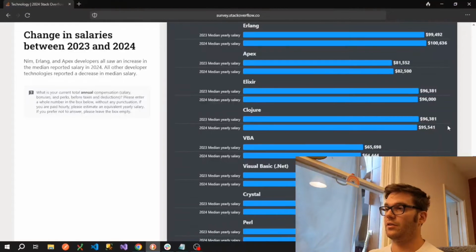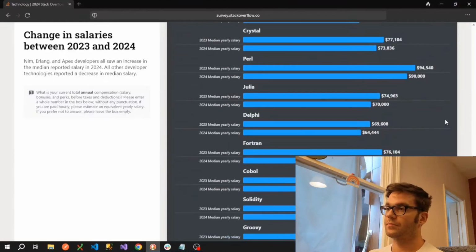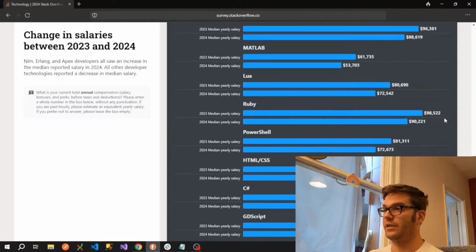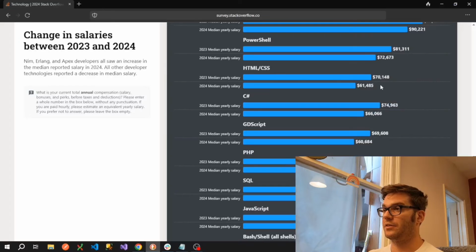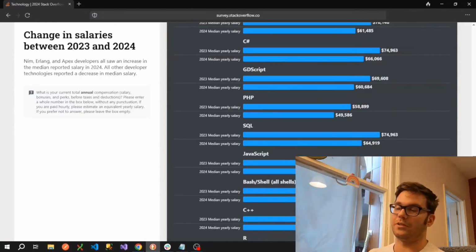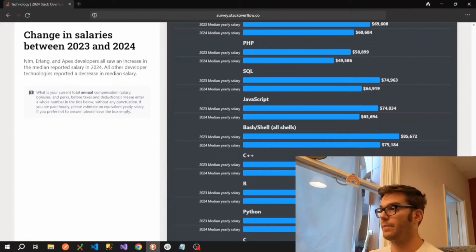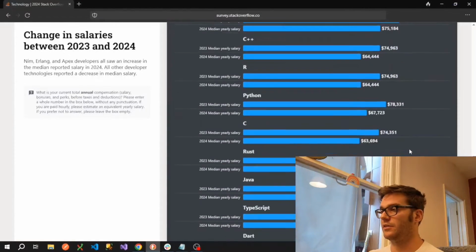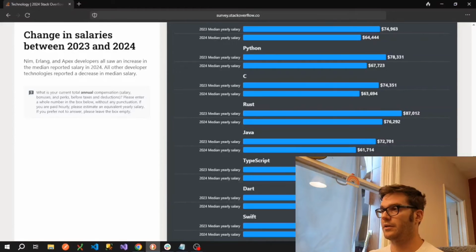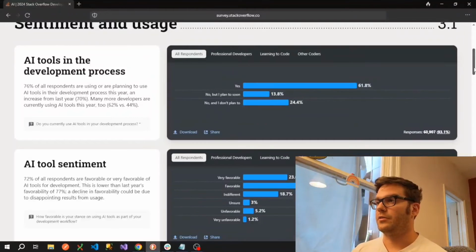We can also see that a lot of the heavy decreases are in front-end kind of languages. If we go down here to HTML, CSS, JavaScript. And the reason, again, as we mentioned earlier, is a lot of those roles are junior developer roles. But even some of the back-end ones like C# and C++ have seen that decrease there. So we'll see what happens next year and see if these come back up again, which I expect they probably will. Okay, AI tools in the development process.